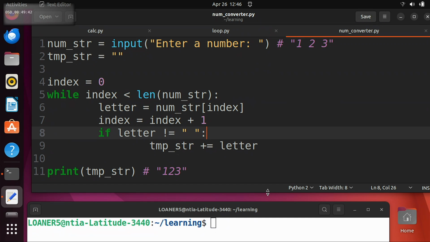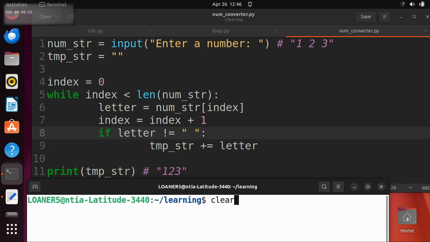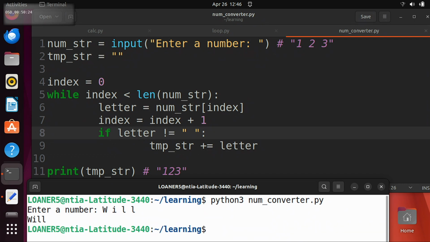All right. So the next thing we want to say is, is this exactly the right question we want to ask? Because let's try something. What's going to happen if I run this and I say W space I space L space L? What is the program going to do here? Our check is just that it's not a space. So is W a space? No. So we're going to keep it. Is I a space? No. So we're going to keep it. So does this program do exactly what we wanted it to do? We wanted to keep digits, but when we run this, it's going to give us will.